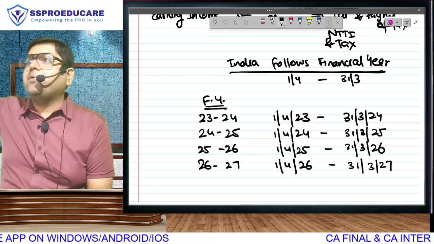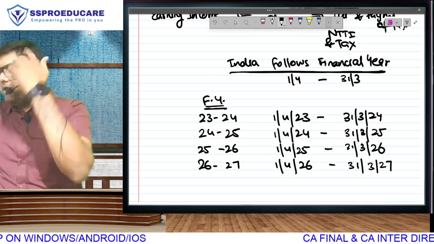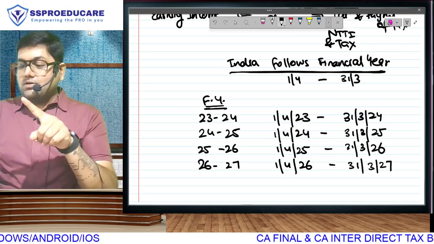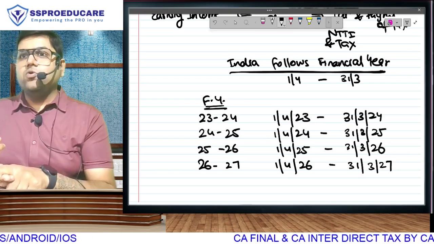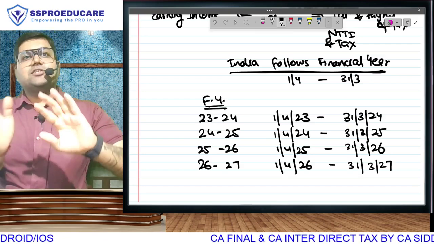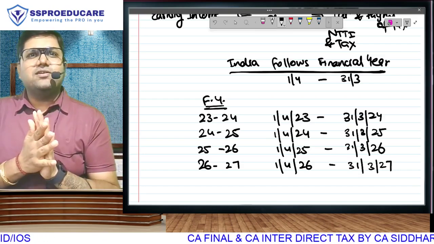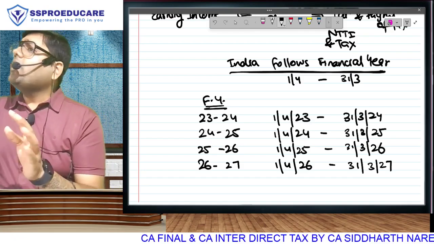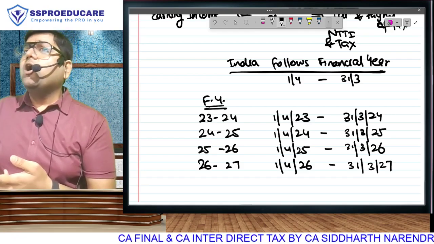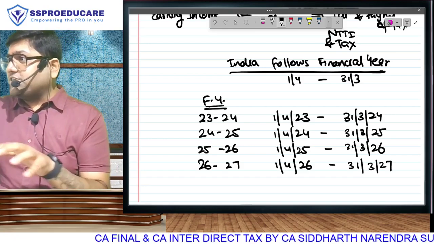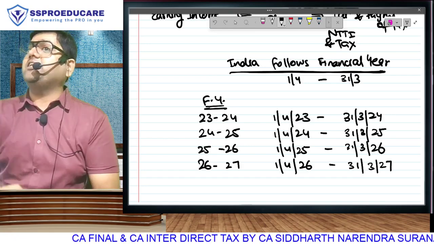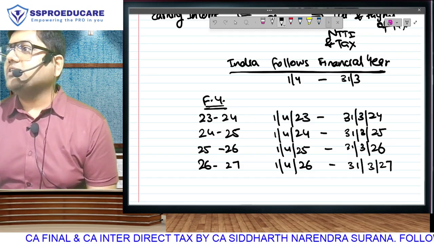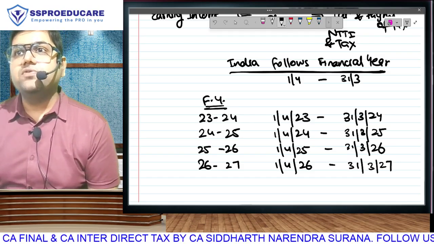Stop wishing people Happy New Year on 1st January. So no, we are Indians. 1st January is New Year. After Diwali, it is a New Year. Then Gudi Padwa we say Hindu New Year. Then Parsi New Year, what do you call it? Navroz. Navroz is Parsi. Every day there is a New Year, bro. So irrespective of which religion we believe in, because our religion is one, we will wish Happy New Year to each other on 1st of April.